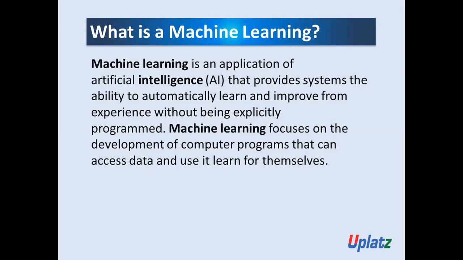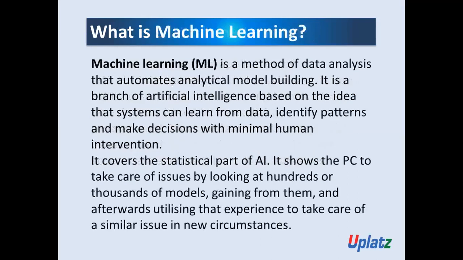Okay. Now let's see the next point. Machine learning is a method of data analysis that automates analytical model building. It is a branch of artificial intelligence based on the idea that systems can learn from data, identify the patterns, and make decisions with minimal human intervention.